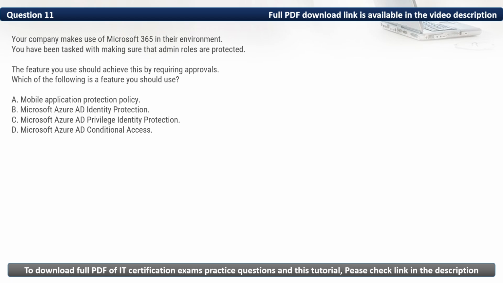Here in this question, we want to make sure that admin roles are protected, and this should be achieved by requiring approvals. As such, considering this requirement, the most appropriate option is Microsoft Azure AD Privileged Identity Management. Thus, the correct option is C.